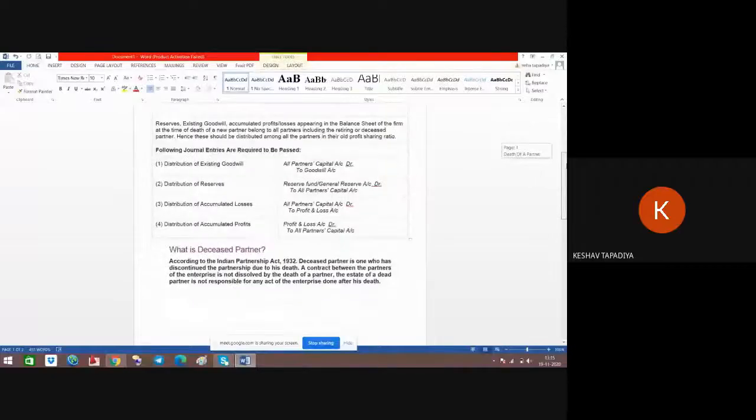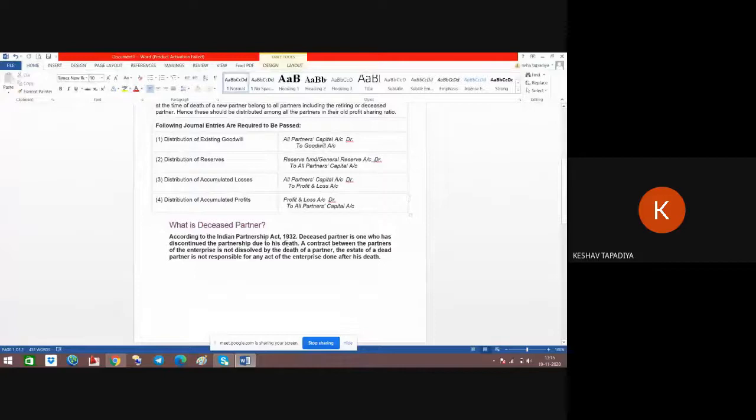Deceased partner. According to the Indian Partnership Act 1932, a deceased partner is one who has discontinued the partnership due to his death. A contract between the partners of the enterprise is not dissolved by the death of a partner. The estate of a dead partner is not responsible for any act of the enterprise done after his death.